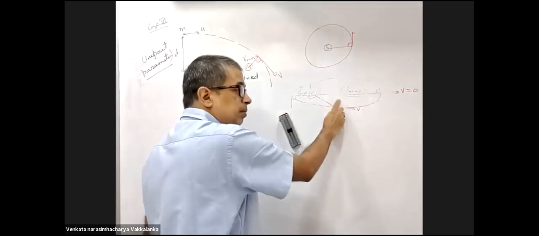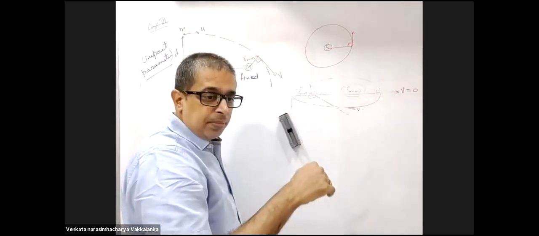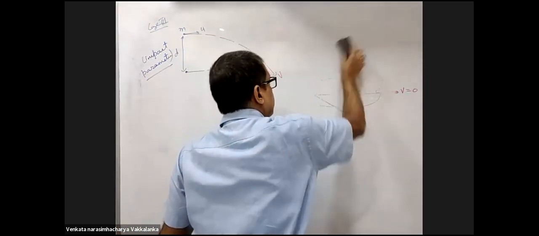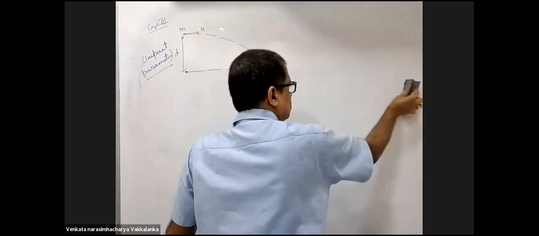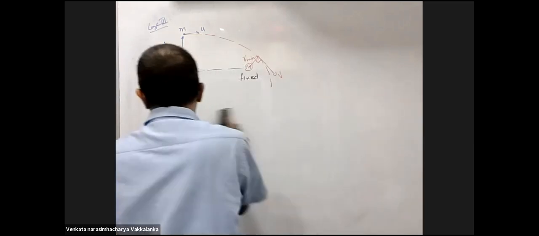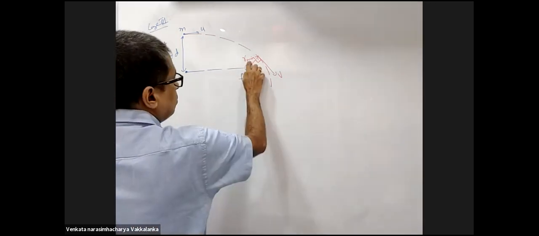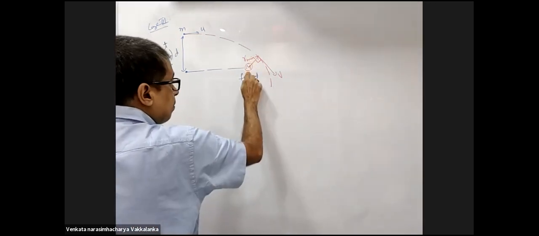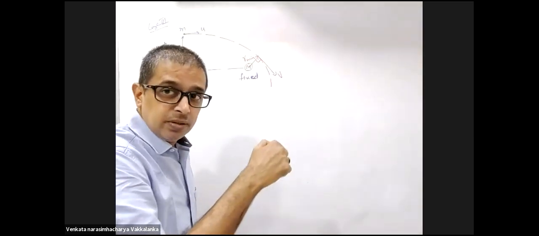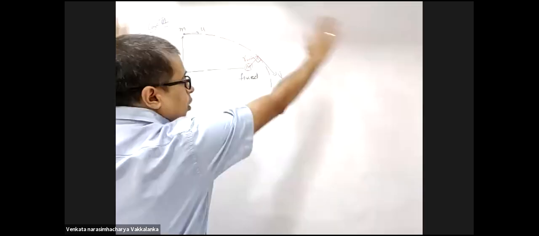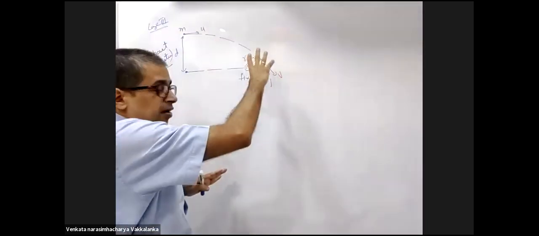I will again come to this topic in this chapter in Kepler's laws. Right? Kepler's laws tell us that the path of a planet around the sun is elliptical. Now, what is your requirement? R minimum. Capital M is fixed. Capital M is hinged to a surface. This is a horizontal surface. You are having the top view.